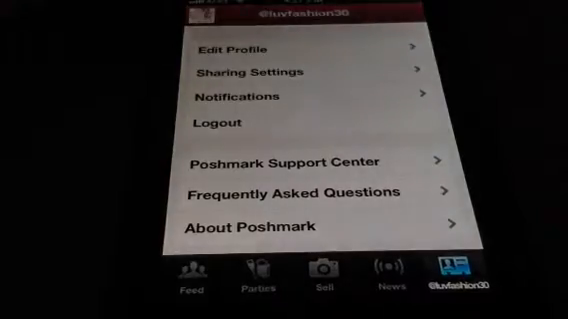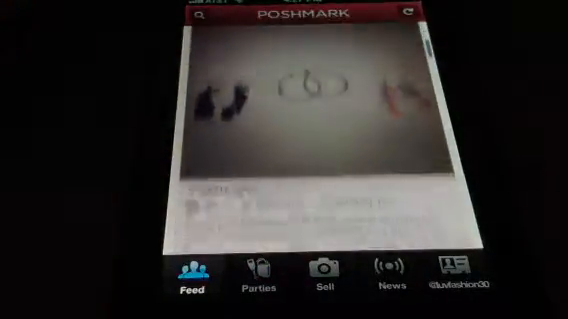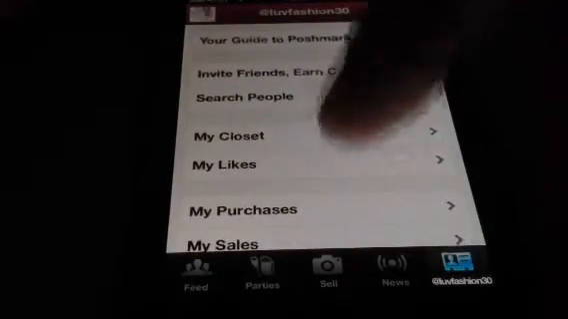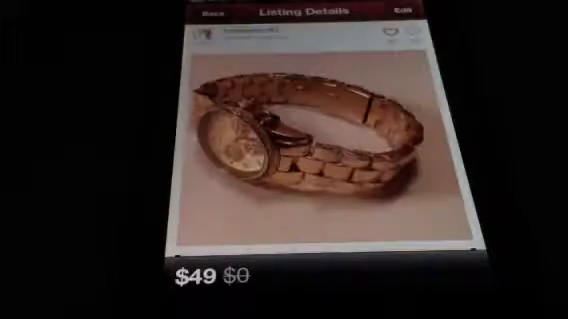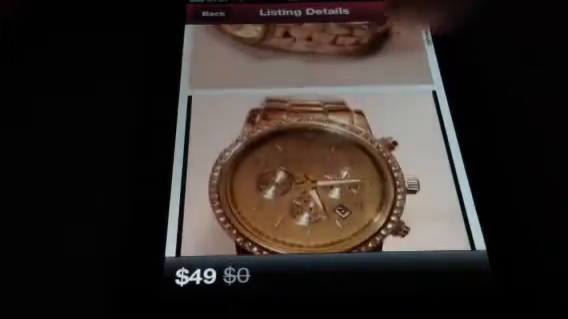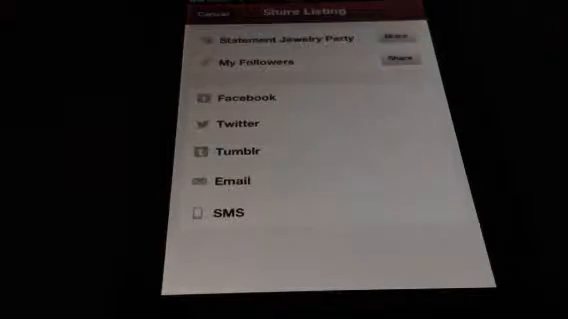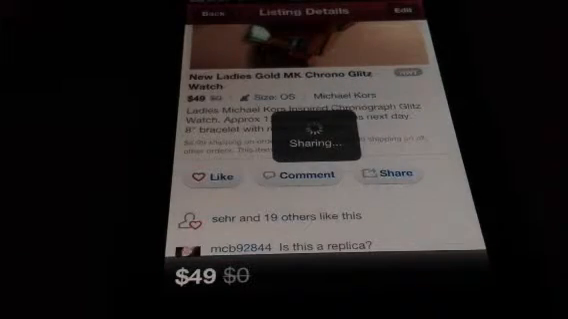I think I walked you through the sell on the last video, and I think you had a pretty good idea of the parties. The feed and the news, I just wanted to make sure. For instance, if I'm in my closet and this is my listing, if I go here, it'll show me how many people liked it and how many people have commented on it. These are my pictures. But another big thing you can do here is like, comment, or share. So if I hit share, I share it with my followers.